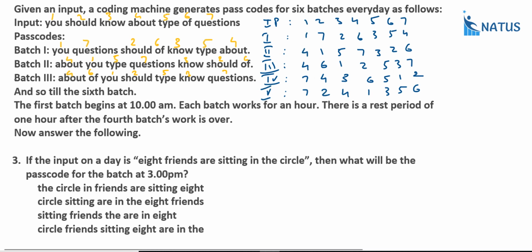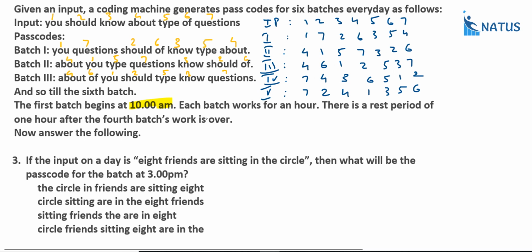The first batch begins at 10 a.m. Each batch works for an hour. There is a rest period of 1 hour after fourth batch and work is over. Answer the following. Here the input is like this. Then what will be the passcode for the batch 3?